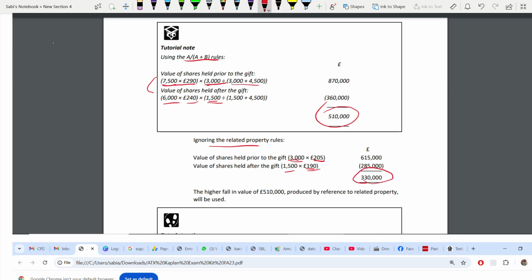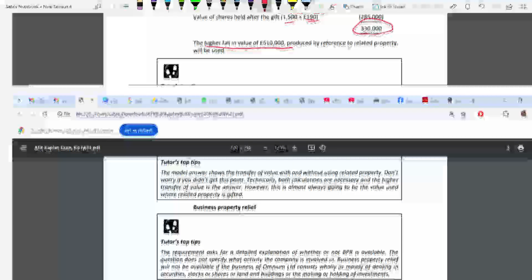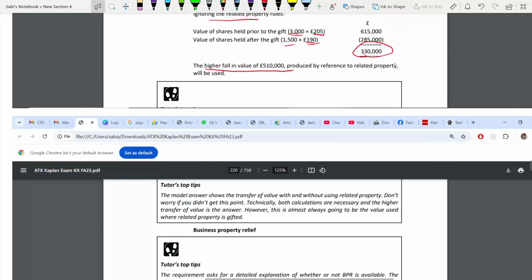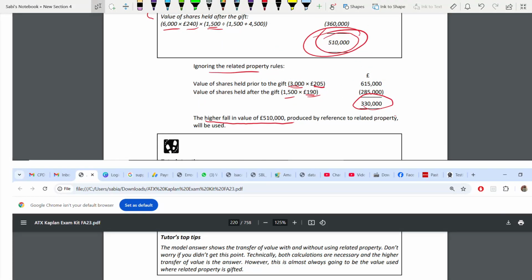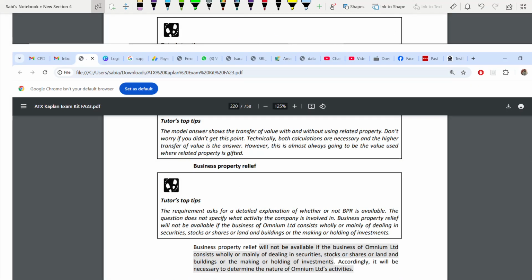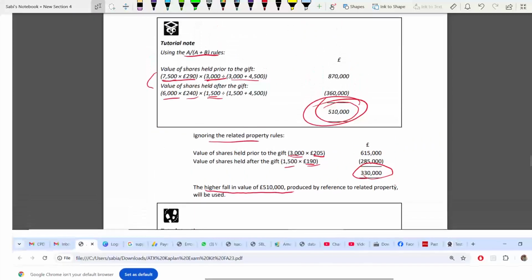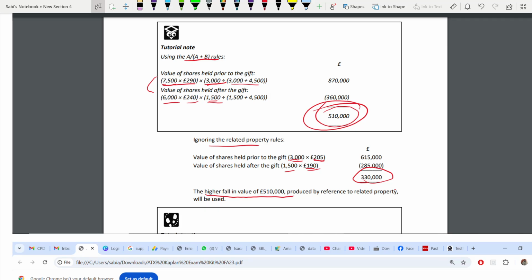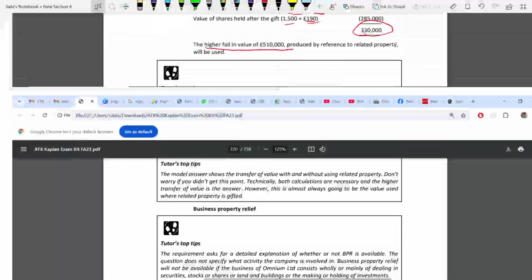So you always have to use the higher fall in value, that is 510. This you have to use, not 330. Okay, but you don't have to calculate both ways. You should always go by the related property rule. You should not do it two ways, because mostly when you are going to do related property, the related property rule is going to give you the higher value. So we go by that.